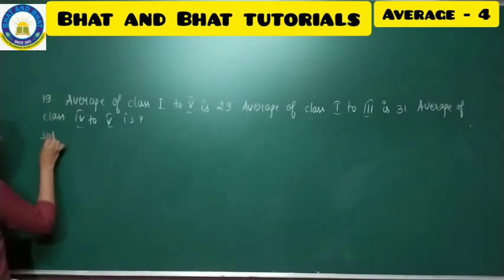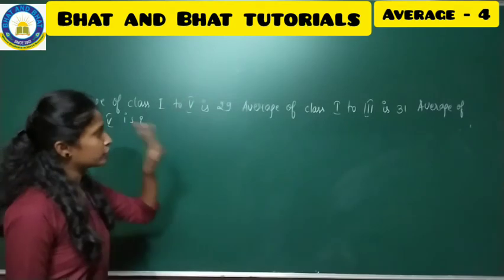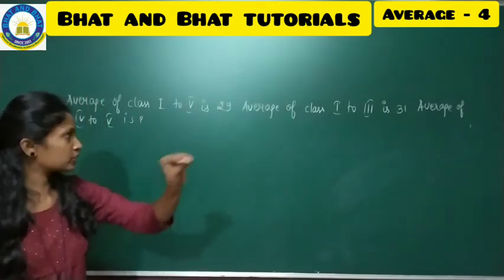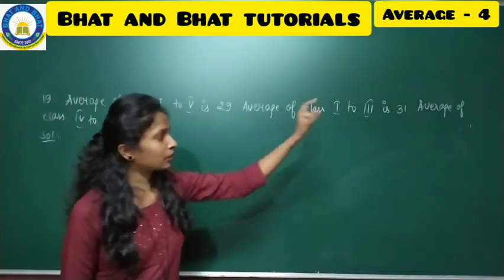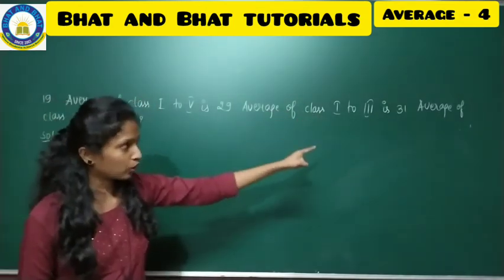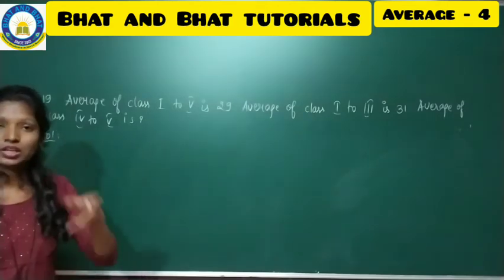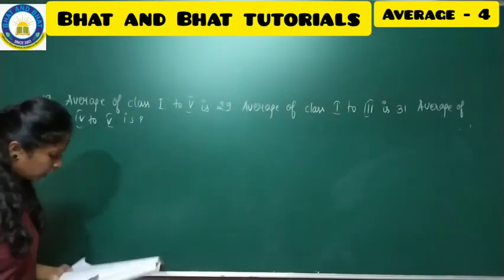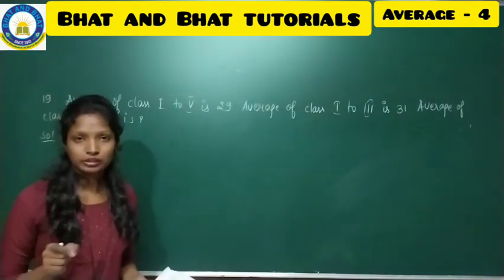So see, the problem looks easy, but you have to understand. When you take the average from first standard to fifth standard, you have got 29. When you take the average from class 1 to 3, you have got 31. And when you take the average for 4 to 5, that is the average you have to find. To find that average, first we have to find out how many students are there in the class.